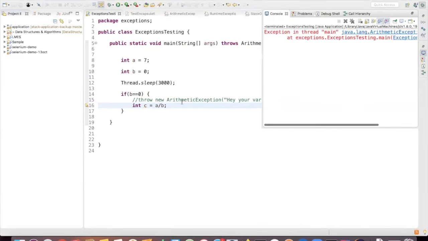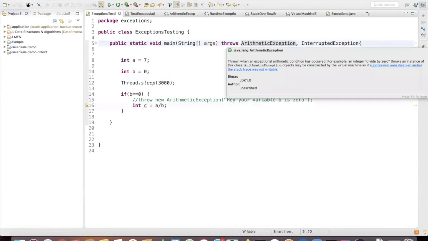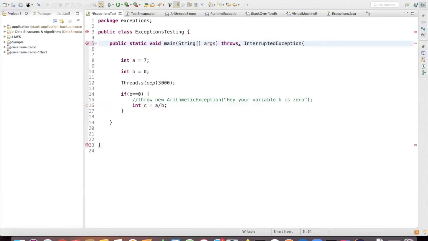So it's throwing that exception. I'll remove this. Try to run.